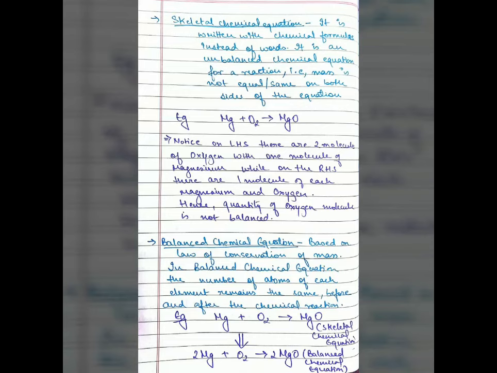So what is a balanced chemical equation? Because the skeletal chemical equation was not balanced, there came the need for balancing it. Based on the law of conservation of mass, in a balanced chemical equation, the number of atoms of each element remains the same before and after the chemical reaction. So Mg plus O2 gives MgO was the skeletal chemical equation. We should write it as 2Mg plus O2 gives 2MgO. That is the balanced chemical equation.